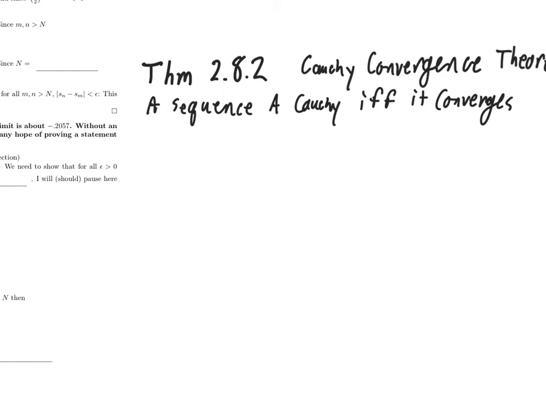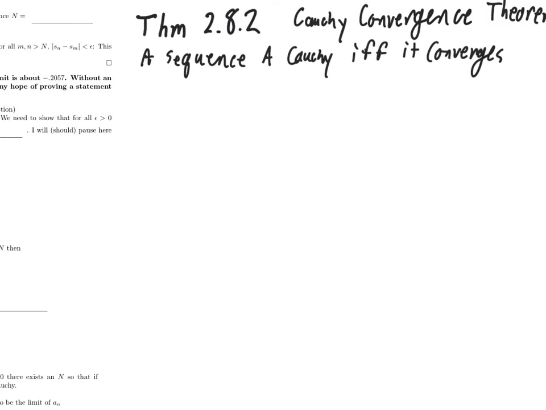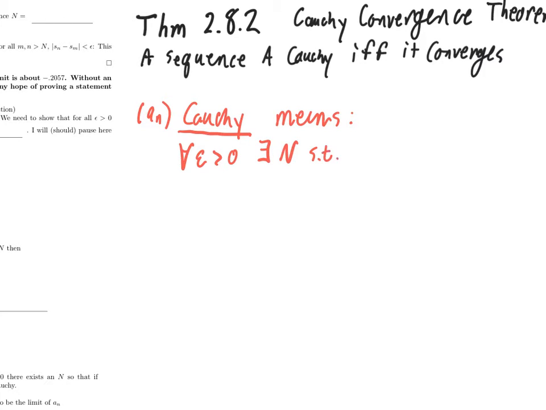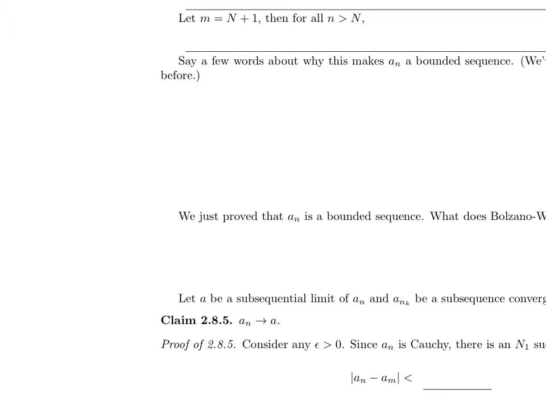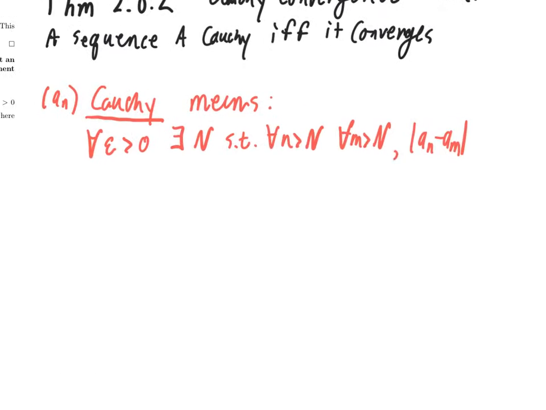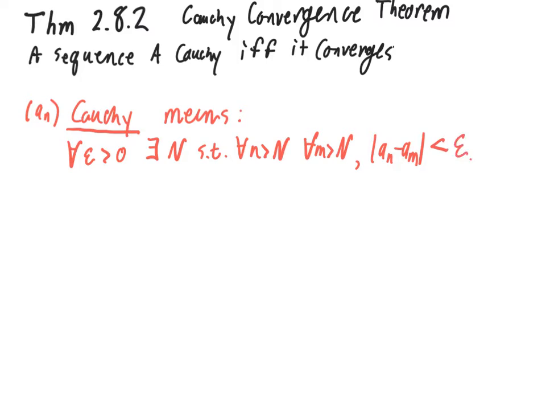And that theorem is totally meaningless if we don't point out what it means for a sequence to be Cauchy, which I'll remind you of right now. A sequence, a sub n, is Cauchy means for all epsilon bigger than 0, there exists a choice of big N such that for all little n bigger than big N, and for all little m bigger than big N, the absolute value of a sub n minus a sub m is less than epsilon.